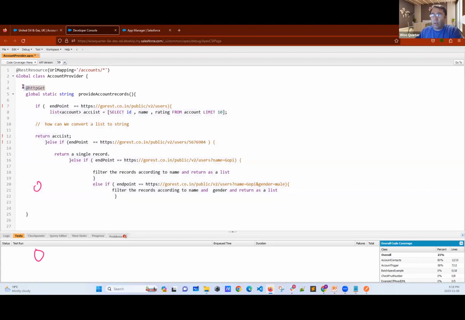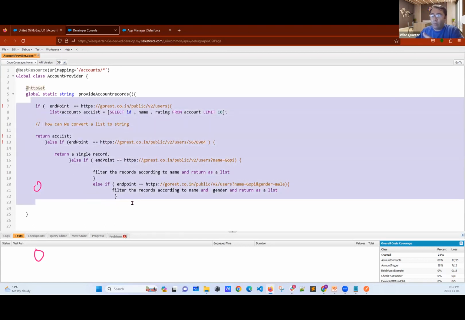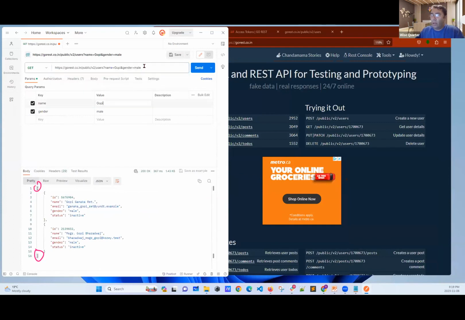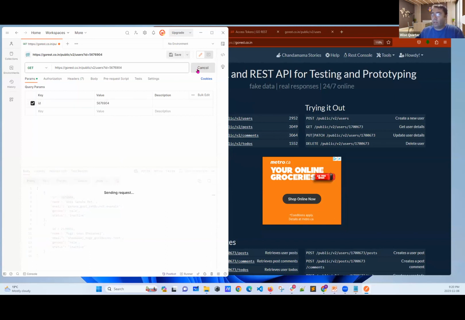Now they have only one GET method, but they have a huge number of options to answer. We are not done. Okay, which is good. I can fetch some data using parameters. Actually, what I'm doing is altering the endpoint, the URL. I'm changing the URL. Now let me delete this. Let's go with one ID. If it is an ID, copy it from here, paste it here, and say send.